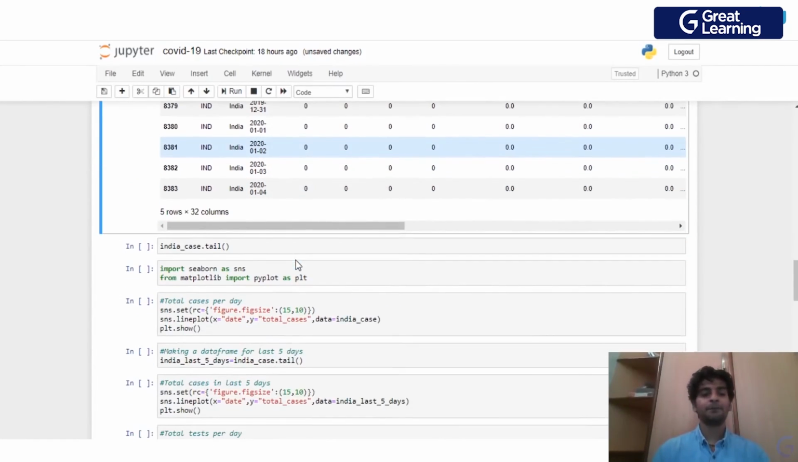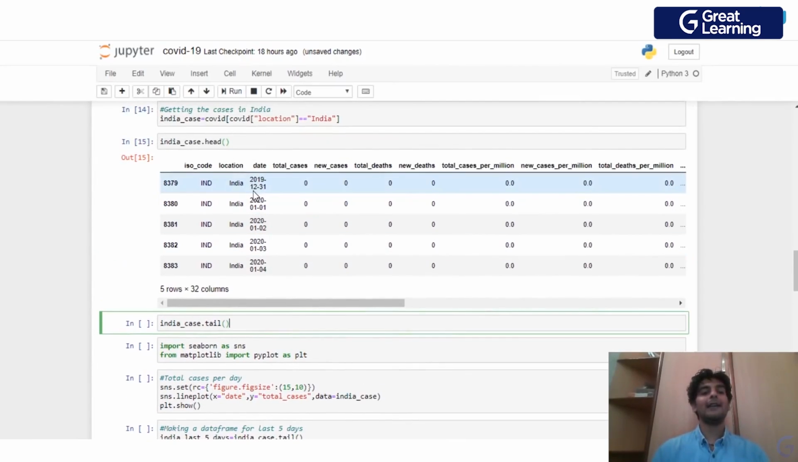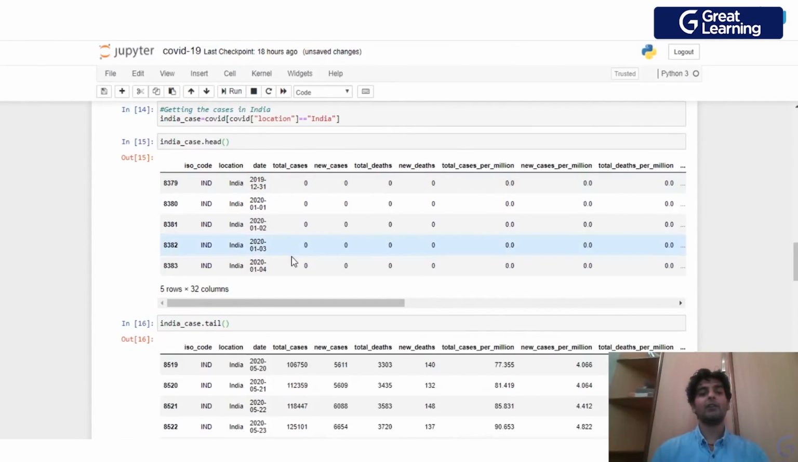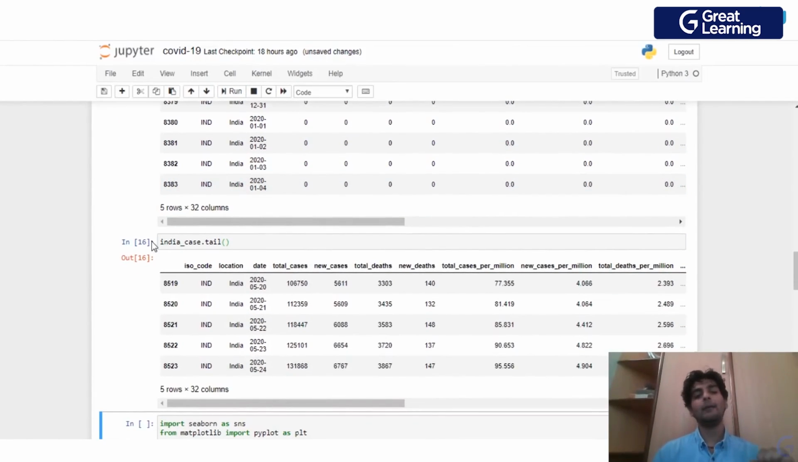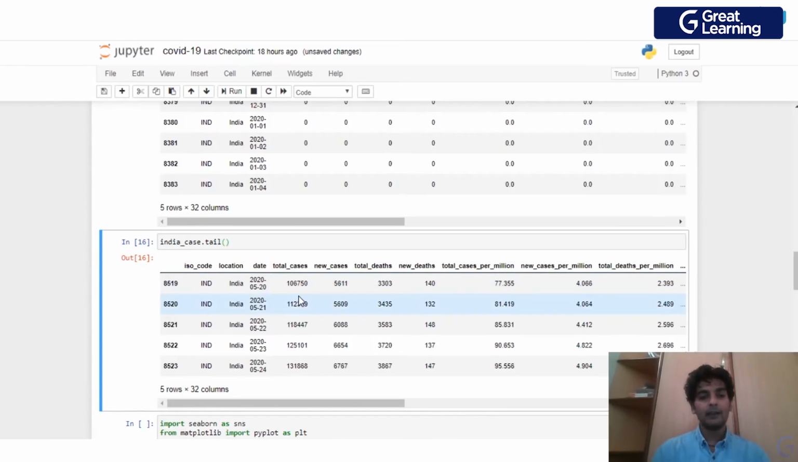And now what I'll do is I'll use the tail method. So some of you guys who already know Python would know that the tail method would give me the last 5 records of the data frame. So as you see, these are the last 5 records. So we have dates going from 20th May 2020 till 24th May 2020, right? So these are the last 5 days. And as you see, on 20th May 2020, the total number of cases were 1,67,050.